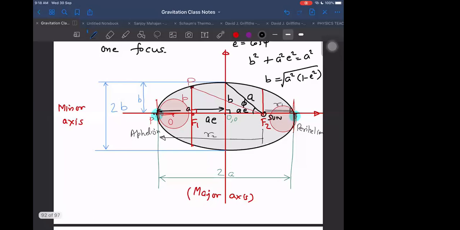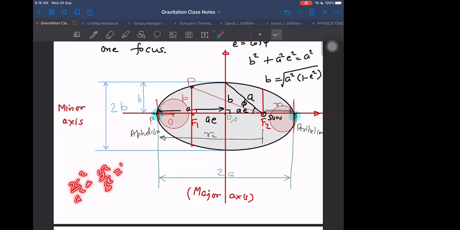So, what are the terms that we should know till now in this? The things that we should know: the Sun is at the focus, one thing. Earth is revolving in an elliptical orbit, or any other planet is revolving in an elliptical orbit. The equation of an ellipse, we should know that: x square by a square plus y square by b square is equal to 1. That equation we should know.